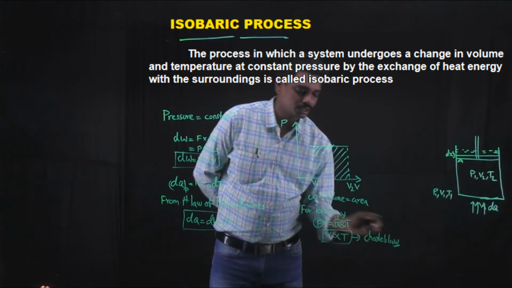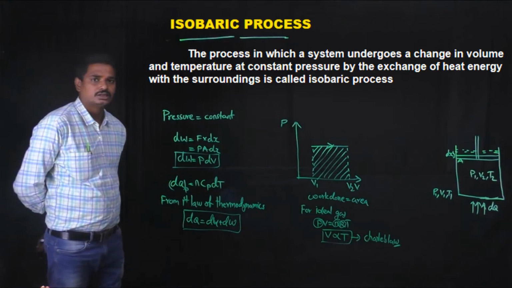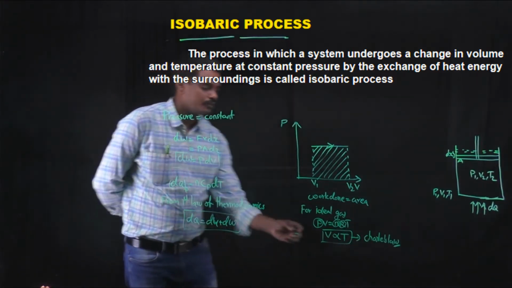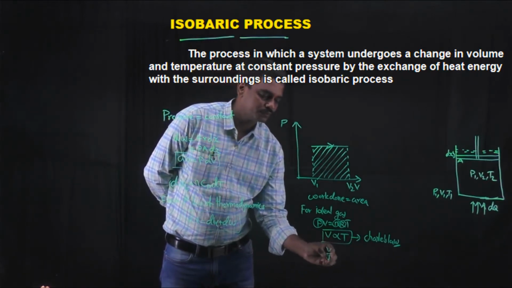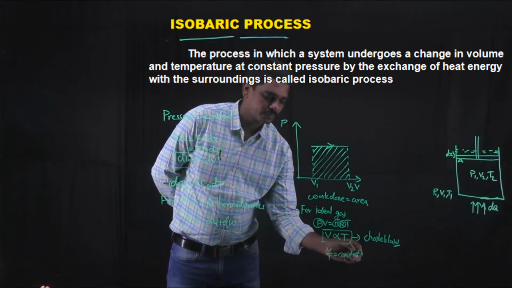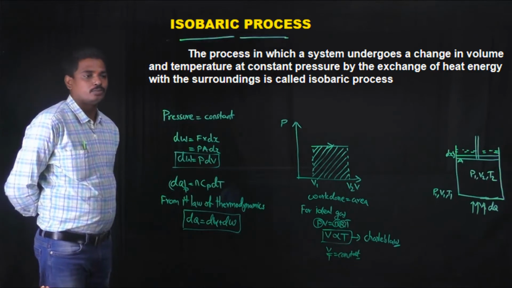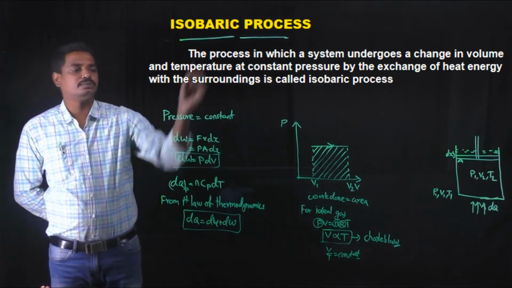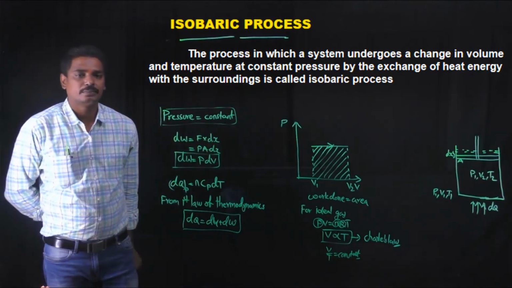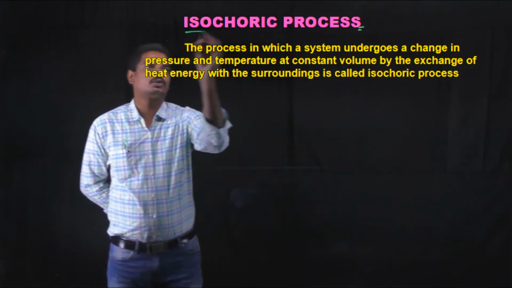Charles' law states that at constant pressure, volume is directly proportional to its temperature. So V is directly proportional to T, or V by T is equal to constant. So this is about isobaric process. Remember students, in an isobaric process the pressure remains constant.